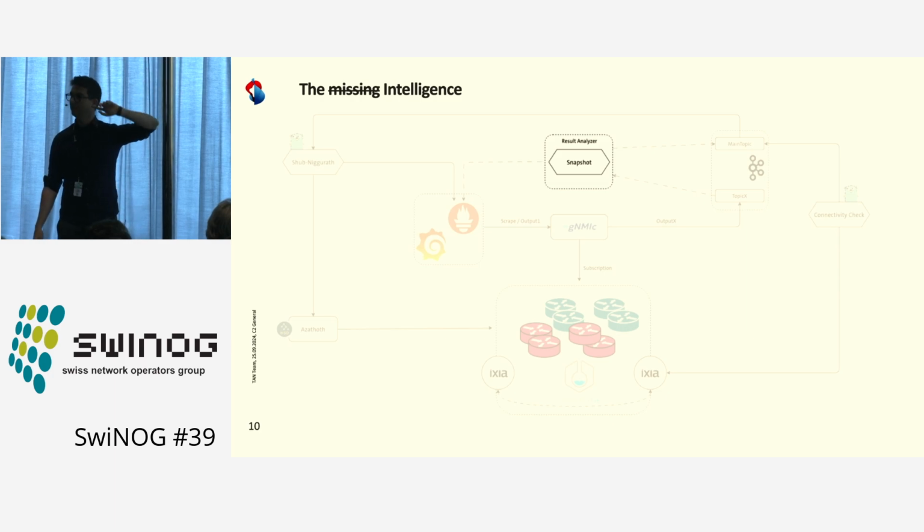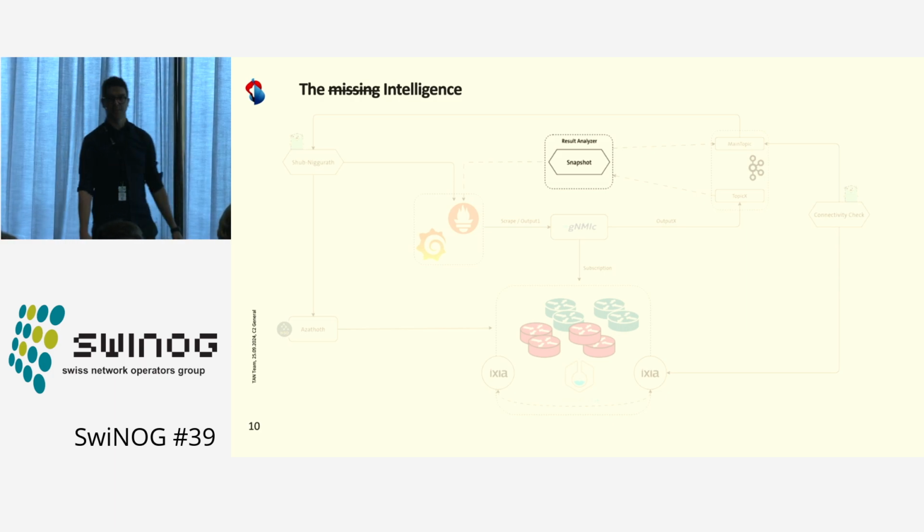And the last thing that we are missing, because we are network engineers, is the result analyzer.